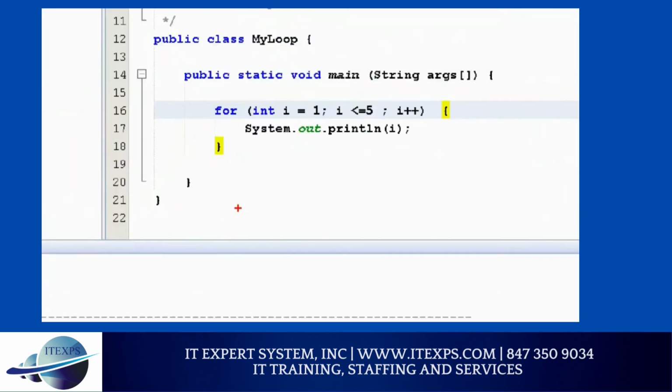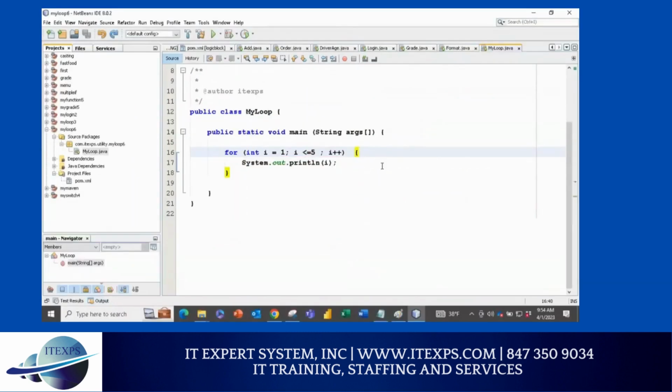Let's say I want to write a condition here. Please pay attention. If i is 3, I want to stop the loop. Now you can say, hey, can you just put 3 here? You can, but then every time the loop will stop at 3. But I want to write my own condition so that even if the loop is going from 1 to 50, I want to stop at 3. So if you want to stop at 3, after the curly bracket, press enter.